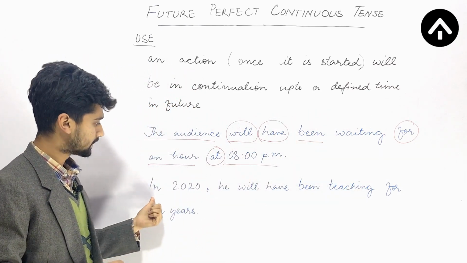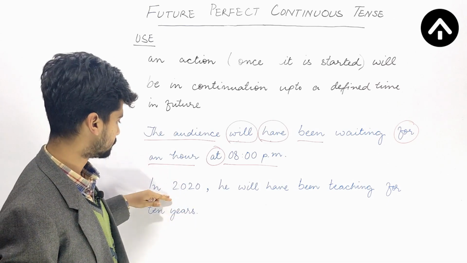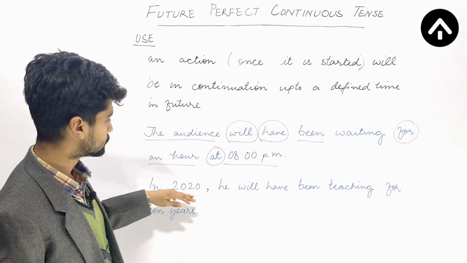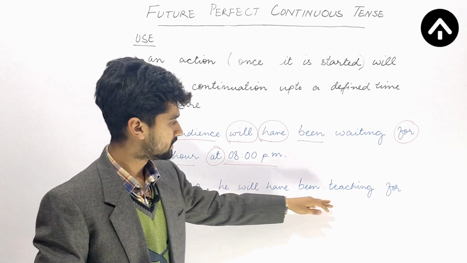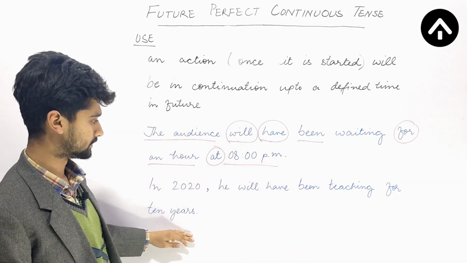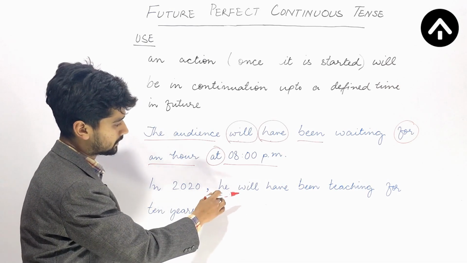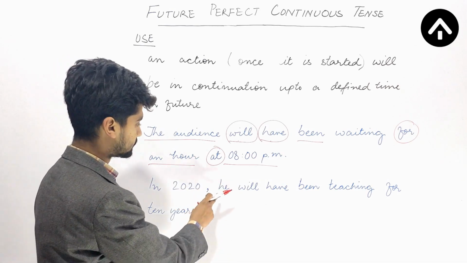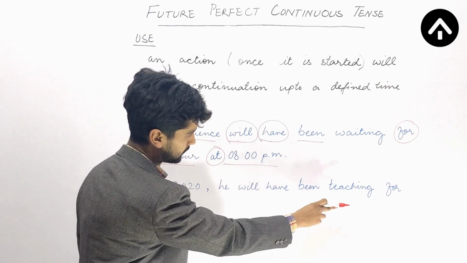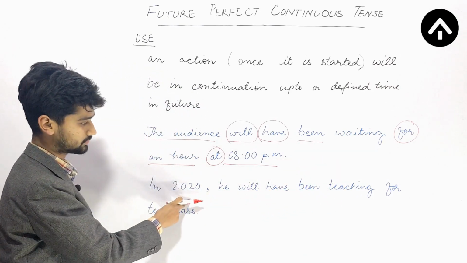Next sentence is in 2020, or you can call it 2020. In 2020, he will have been teaching for 10 years. Here again the main part of the sentence starts from here. He will have been teaching for 10 years in 2020.